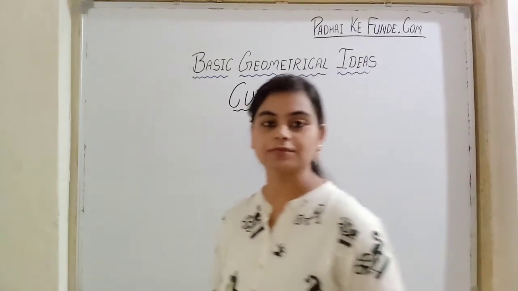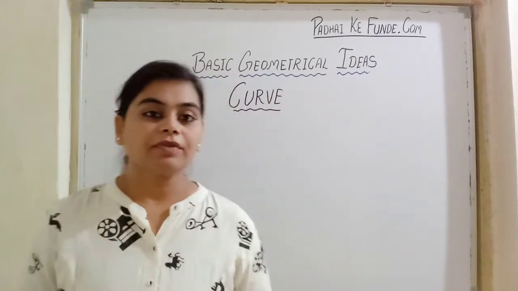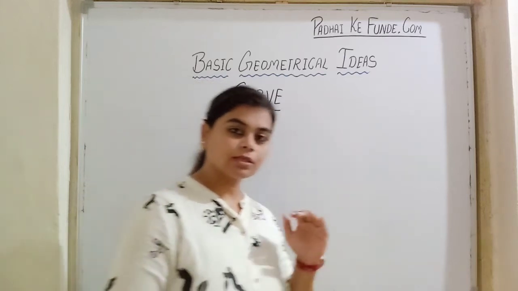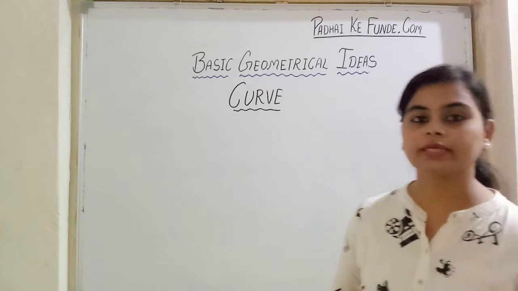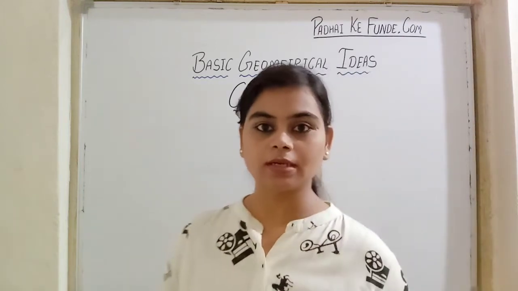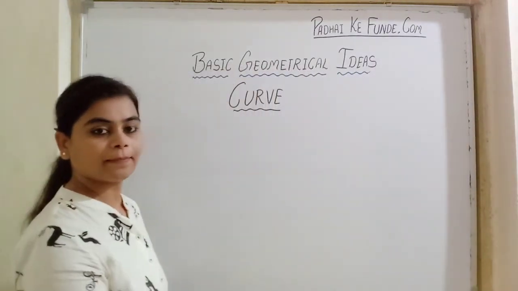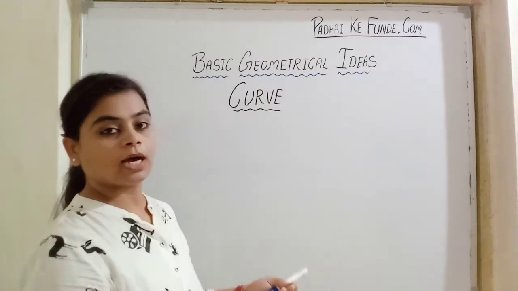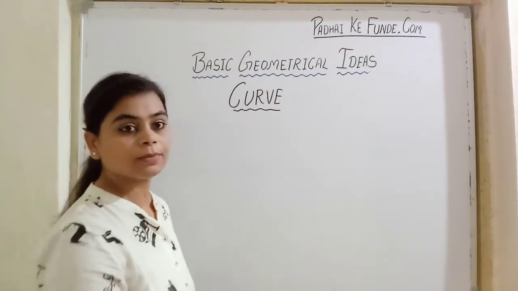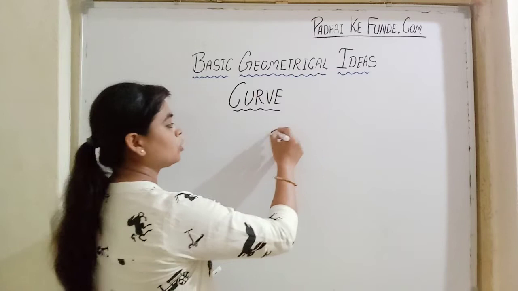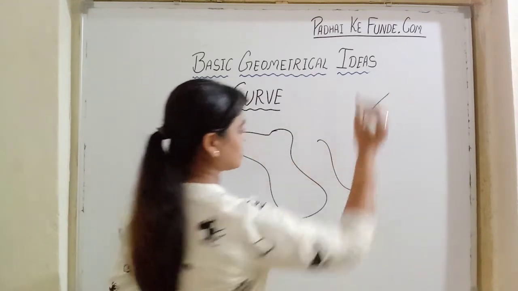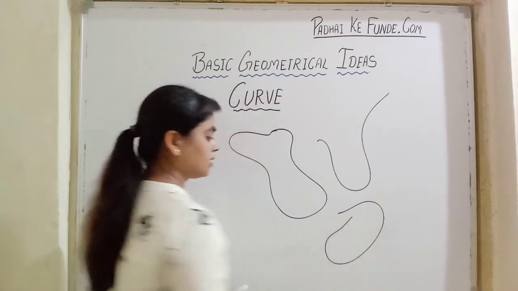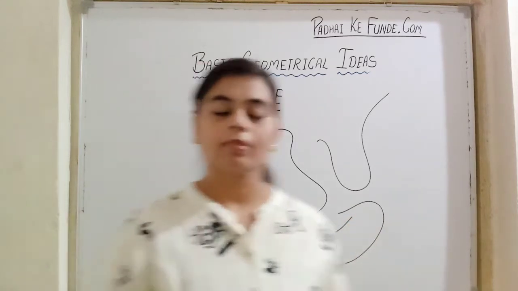What are curves? Whenever we give a pen or a pencil to a small kid who doesn't know what to write or how to write, what do children usually do? They take the pen wherever they get space, either a copy or a wall. जहाँ भी बच्चों को place मिलता है वो कुछ भी draw करना start कर देते हैं. Like this, anything they draw.